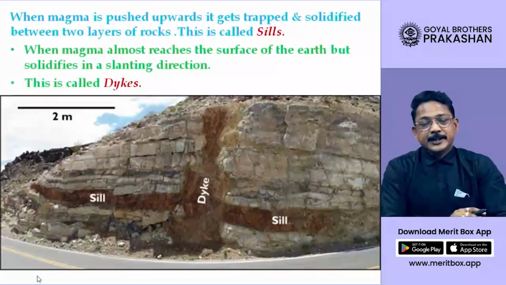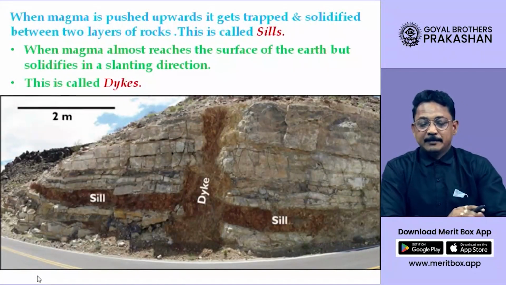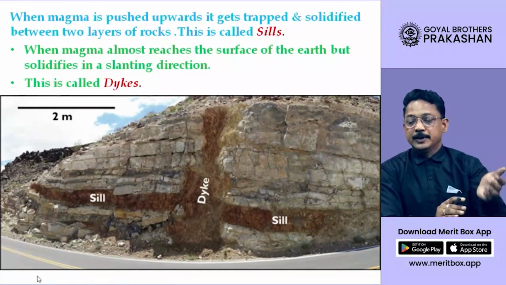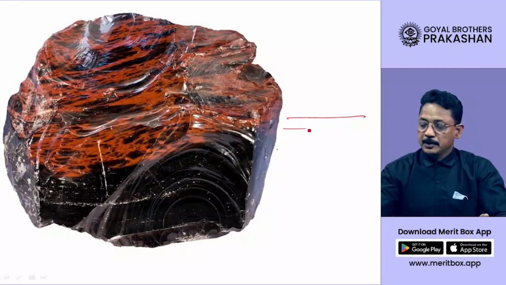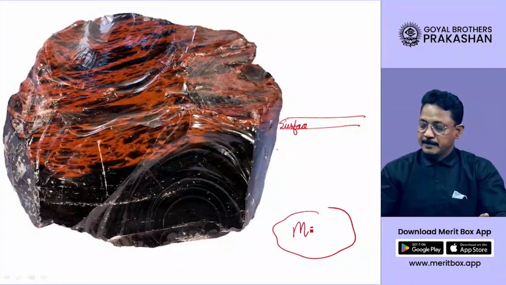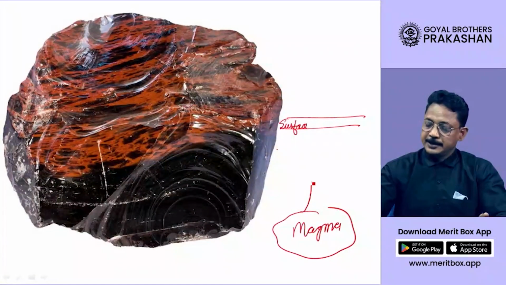Now interestingly students, when this magma is pushed upward, suppose this is the surface of the earth. Below the earth's surface magma is present, and then this magma starts rising up above the earth's surface.